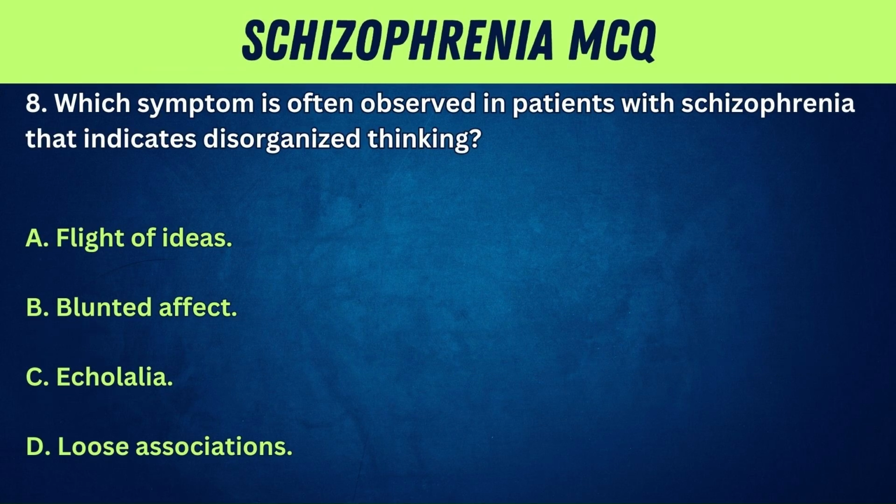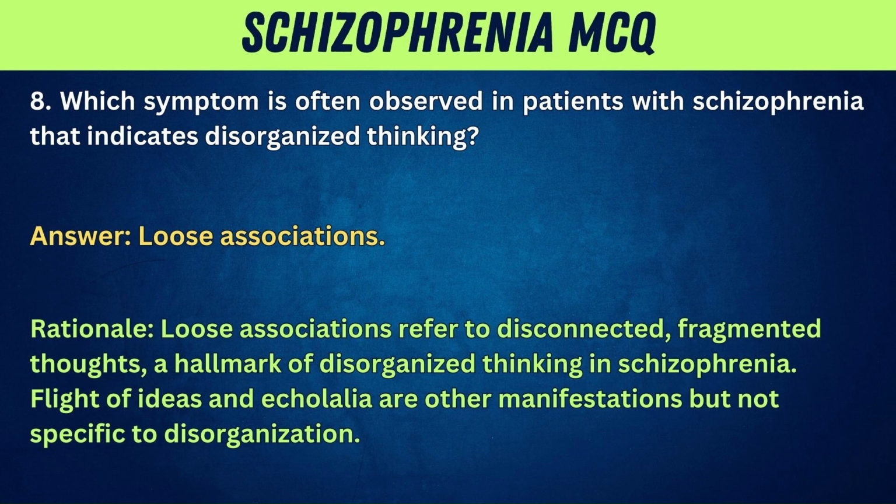8. Which symptom is often observed in patients with schizophrenia that indicates disorganized thinking? A. Flight of ideas. B. Blunted affect. C. Echolalia. D. Loose associations. Answer: loose associations. Rationale: loose associations refer to disconnected, fragmented thoughts, a hallmark of disorganized thinking in schizophrenia. Flight of ideas and echolalia are other manifestations, but not specific to disorganization.